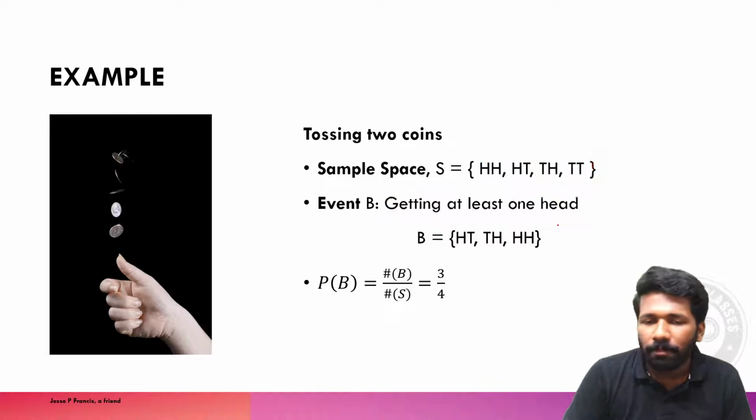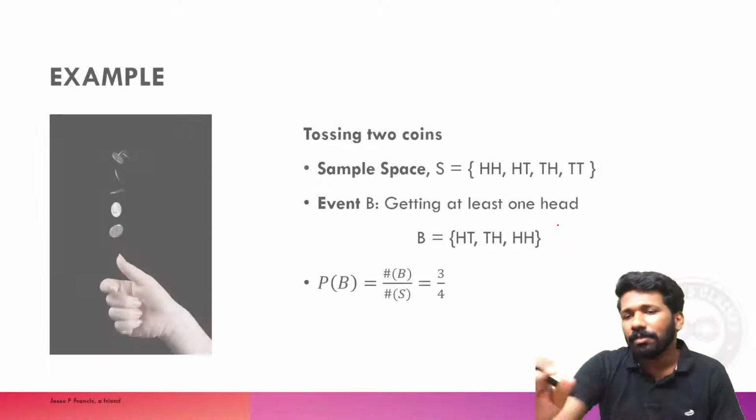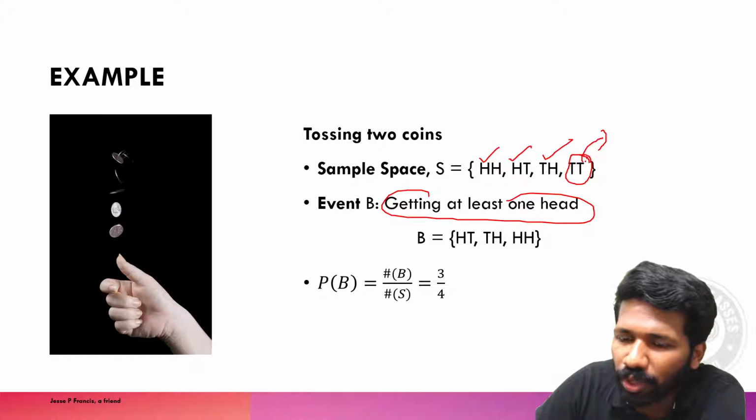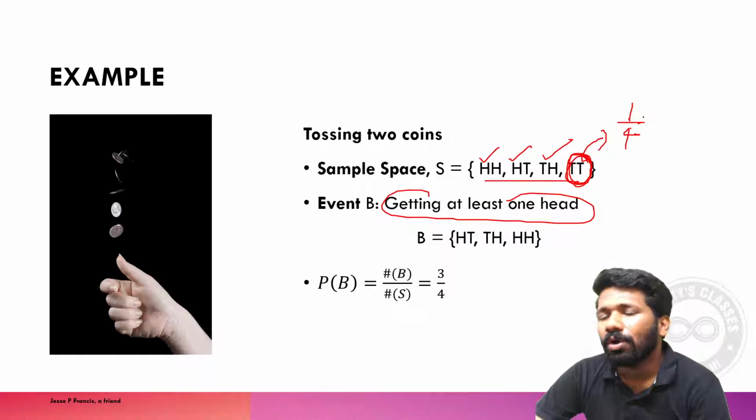That is called complement probability idea. We will discuss about complement events in some time, but I will briefly discuss about that here itself. So the only thing we don't want is tail, tail. That is 1 out of 4 occurrence we don't need. Total 4 occurrence. 1 of this out of this 4 we don't need. All the rest we need.